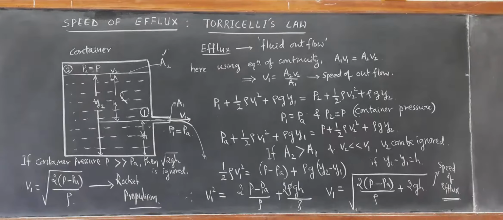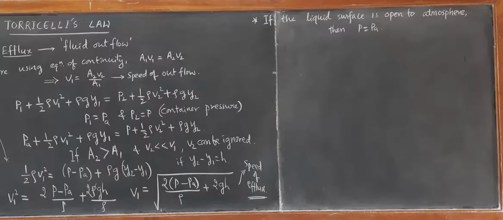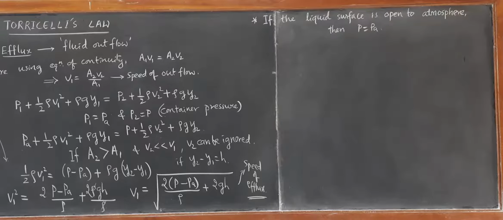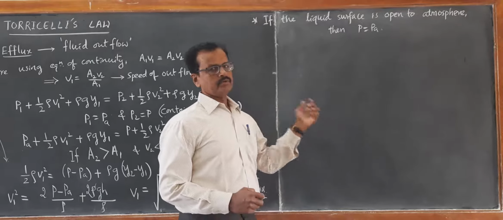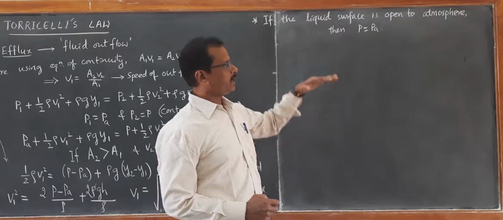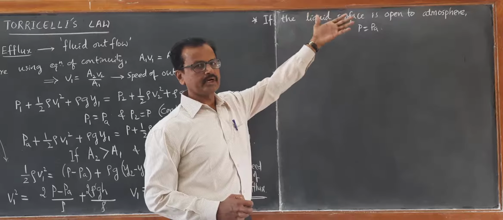Now the second one is Torricelli's law. Let us see the second important case. If the upper surface of the liquid is open to atmosphere, then the container pressure will be the same as atmospheric pressure. Both the smaller opening through which the liquid outflows and the upper surface of the liquid are exposed to atmosphere.